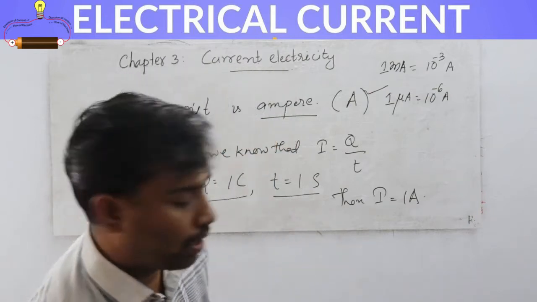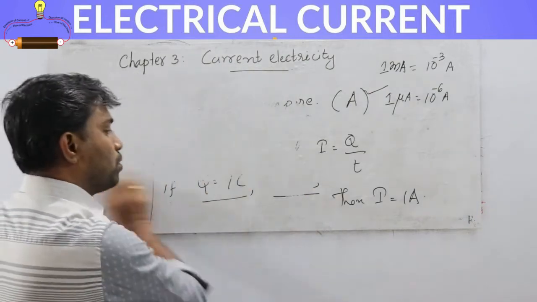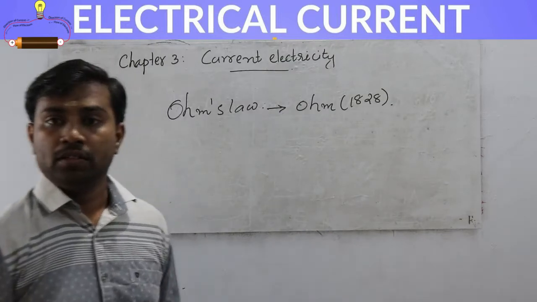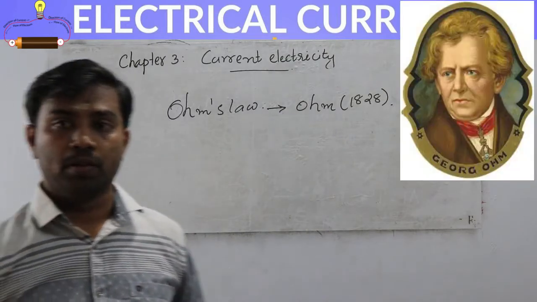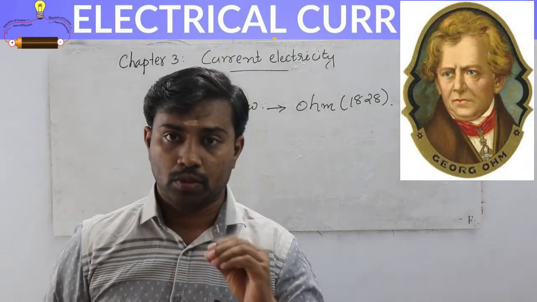Okay, so we can explain Ohm's law now. So there is a statement of Ohm's law.